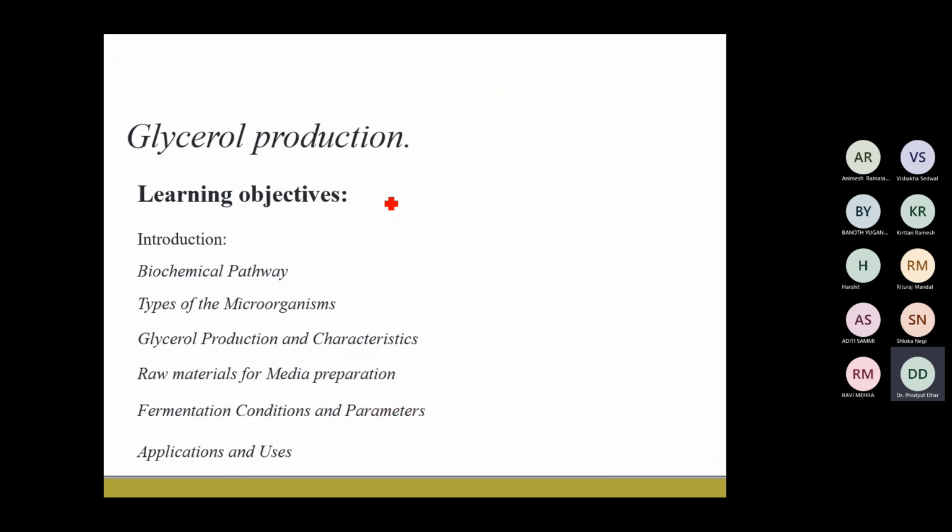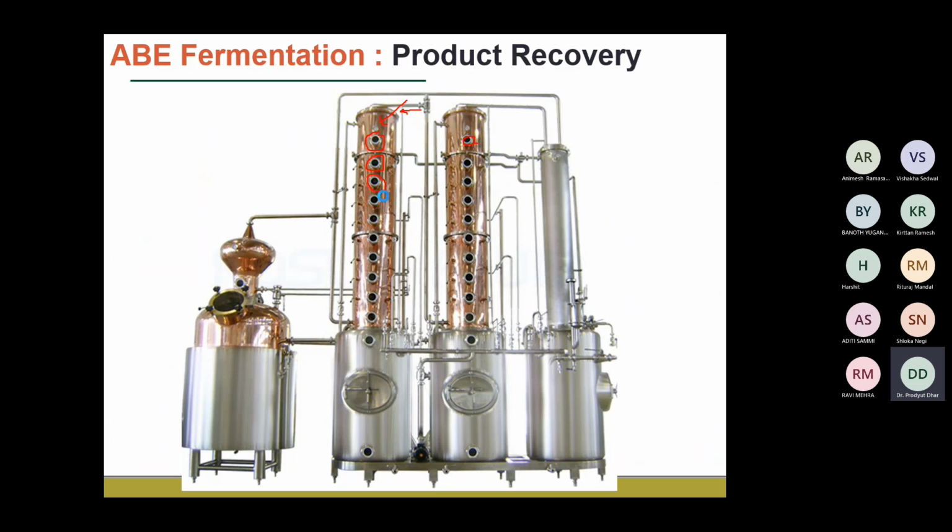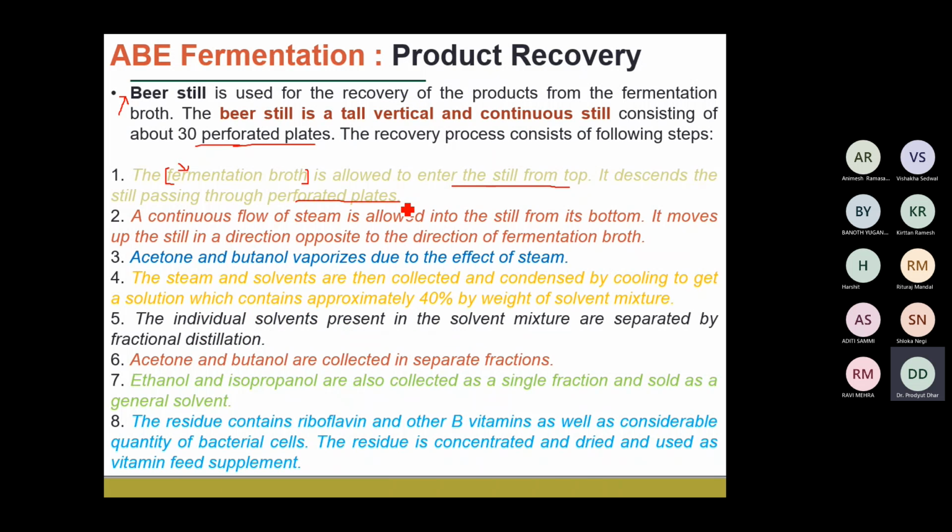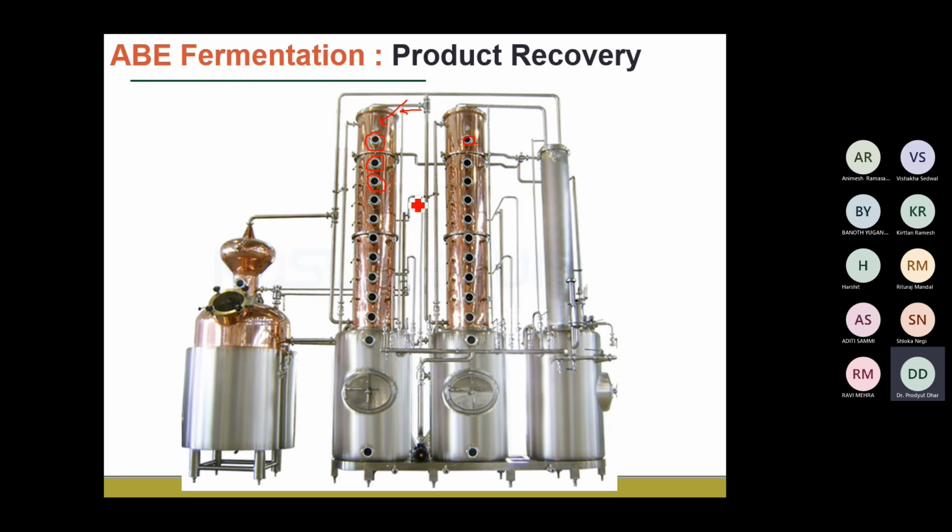As it goes down, it comes into contact with the perforated plates, which are either heated by heating units or have a continuous flow of steam at their periphery. So these plates are heated using steam passed at each and every unit.